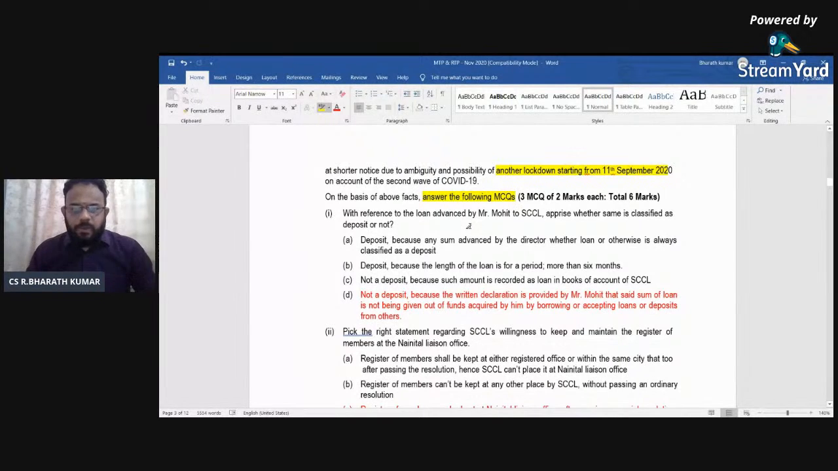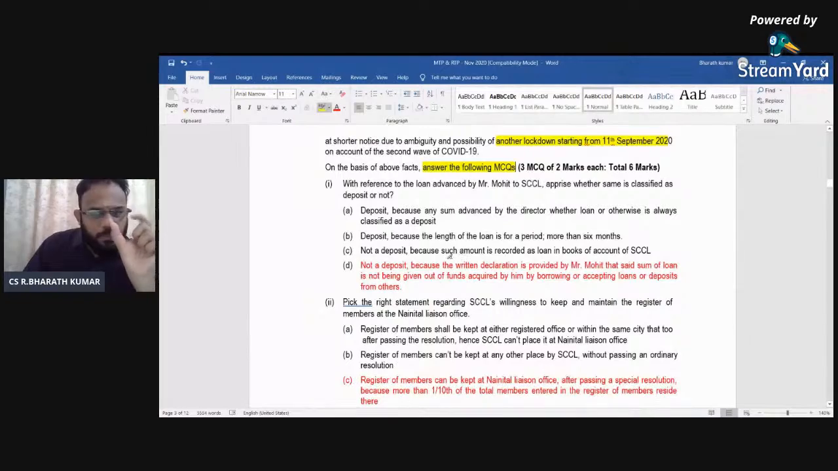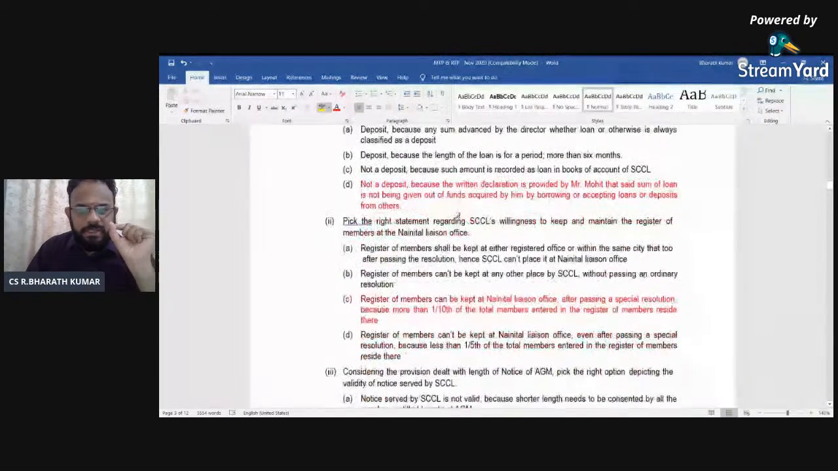It is not a deposit, as I've already told you, because the declaration is provided by Mr. Rohit that the sum of the loan is not being given out of funds acquired by him by borrowing or accepting loans or deposits from others. He has openly told that it is not going to be a deposit, because he has given a written declaration that this loan will not be considered as a deposit. So the answer is very simple. When you read that MCQ itself, you will know that there is a small tweak. So only they wanted to give this as an option.